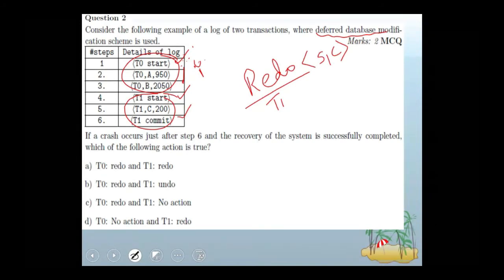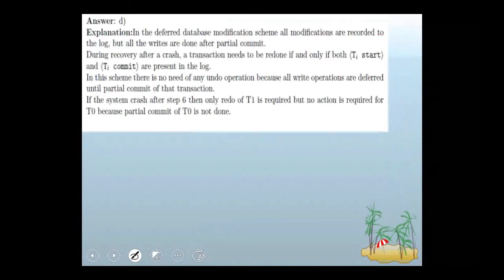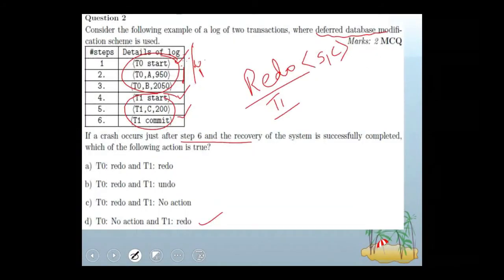So look at this question and answer it. If a crash occurs just after step 6 and the recovery of the system is successfully completed, which of the following actions are true? Redo of T1 and no action on T0. T0 no action, T1 redo. Fine, the answer is option D. This is also one of the questions collected from the NPTEL exams, to explain better the two techniques, immediate and deferred database modification. And in these two techniques, transactions are executing serially.